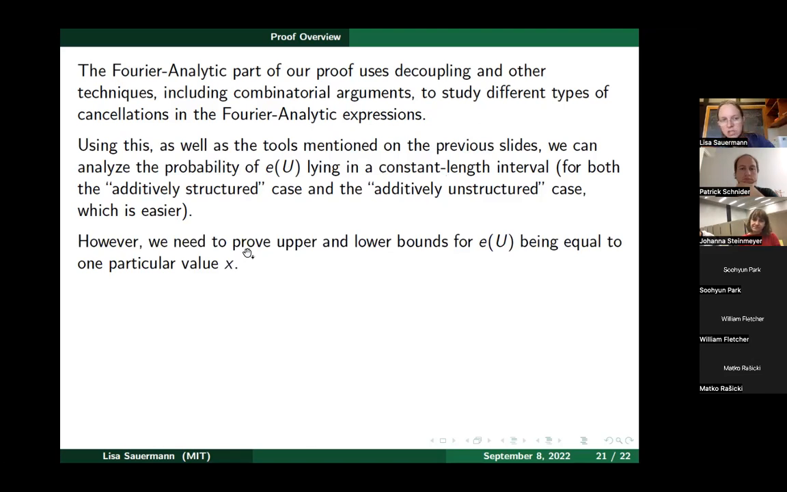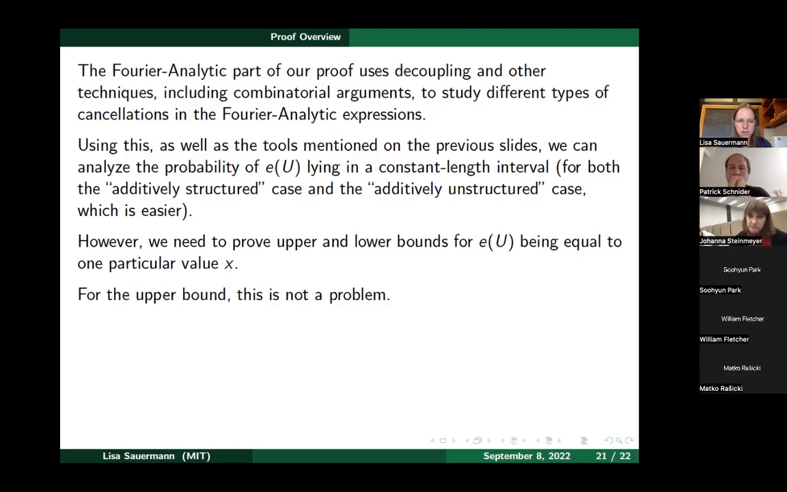But what our goal was, was to prove upper and lower bounds for E of U being exactly equal to one particular value X. Up to this point, we have upper and lower bounds for E of U being inside some constant length interval, but we want to talk about E of U being exactly equal to some particular value X. For the upper bound, that's not a problem, because tautologically, the probability of achieving exactly one value X is at most the probability of being in this constant length interval. So if you have a good bound on that, we are done.